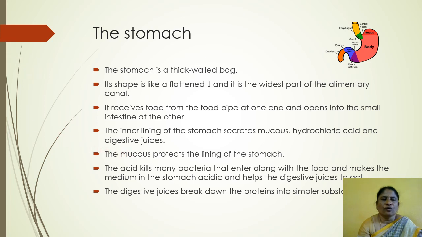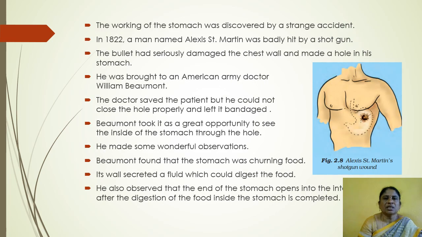Here the food undergoes some digestion. The working of the stomach was discovered by a strange accident. In 1822, a man named Alexis St. Martin was badly hit by a shotgun.